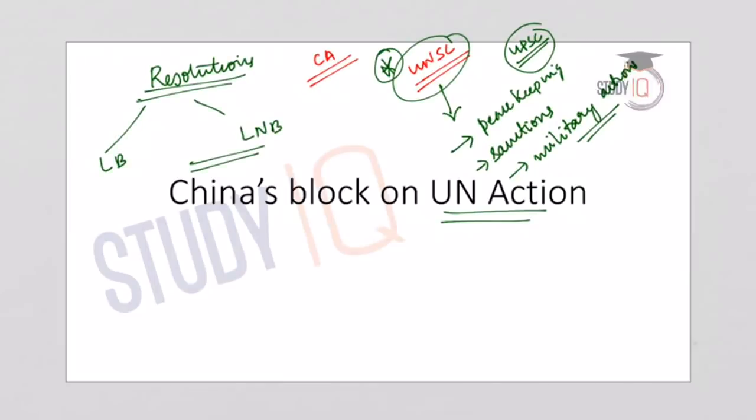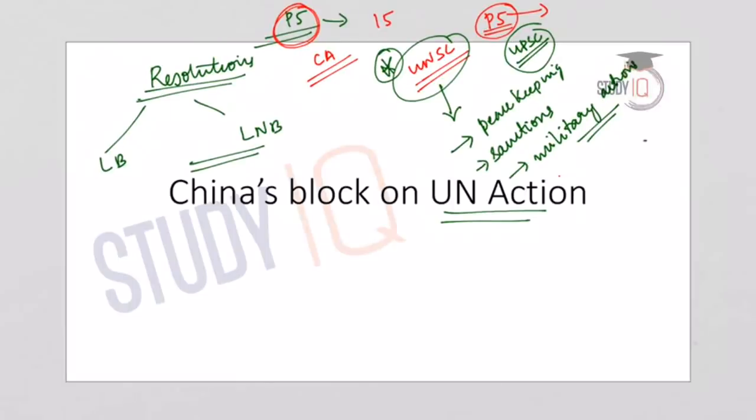Now coming to the permanent members or the P5 of the UN Security Council. The basic structure of the UN Security Council is a set of 15 members, of which 5 members are permanent members, which is referred to as P5. Remember that whenever you hear the term P5 in the news, it relates to the 5 permanent members of the UN Security Council. And these 5 members have veto powers.